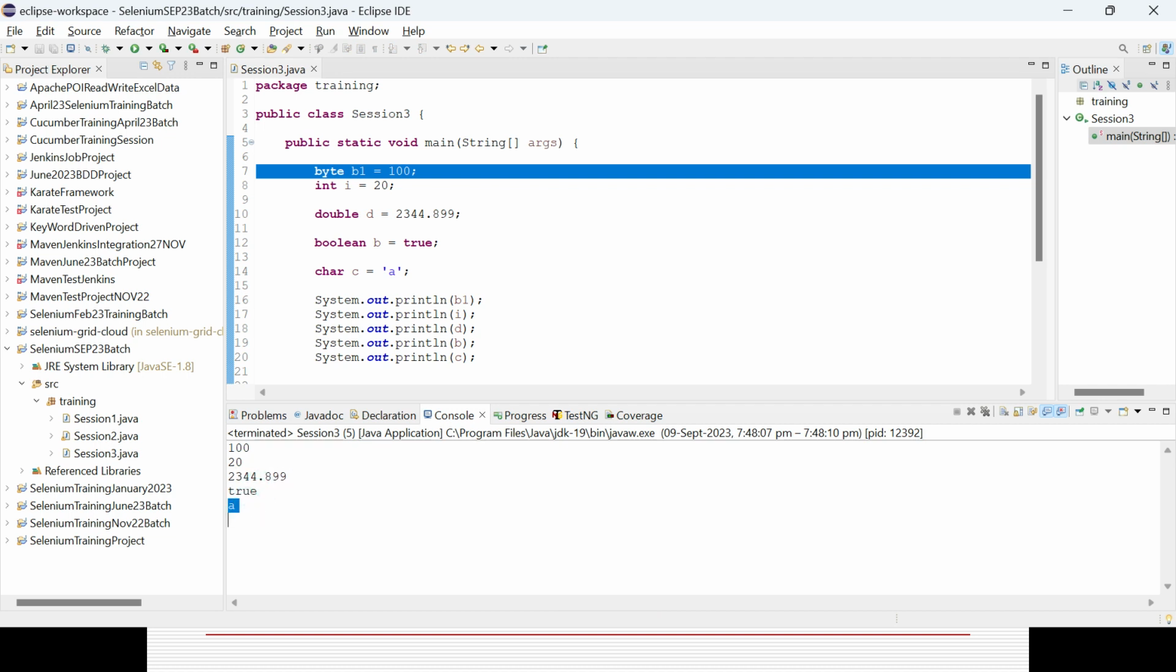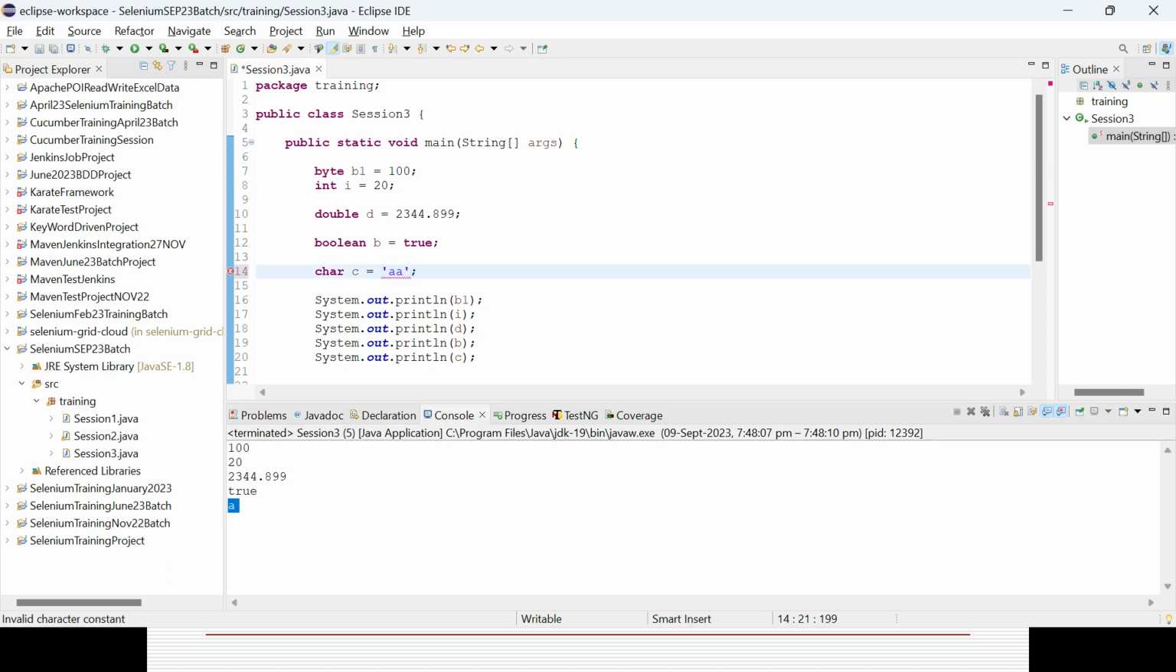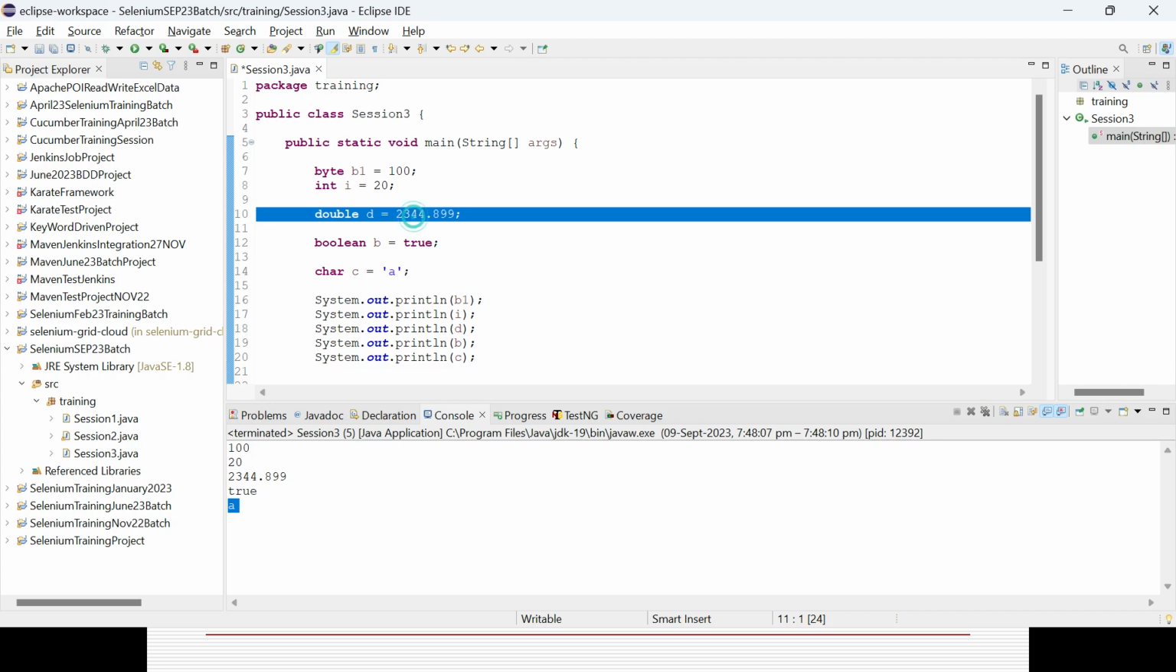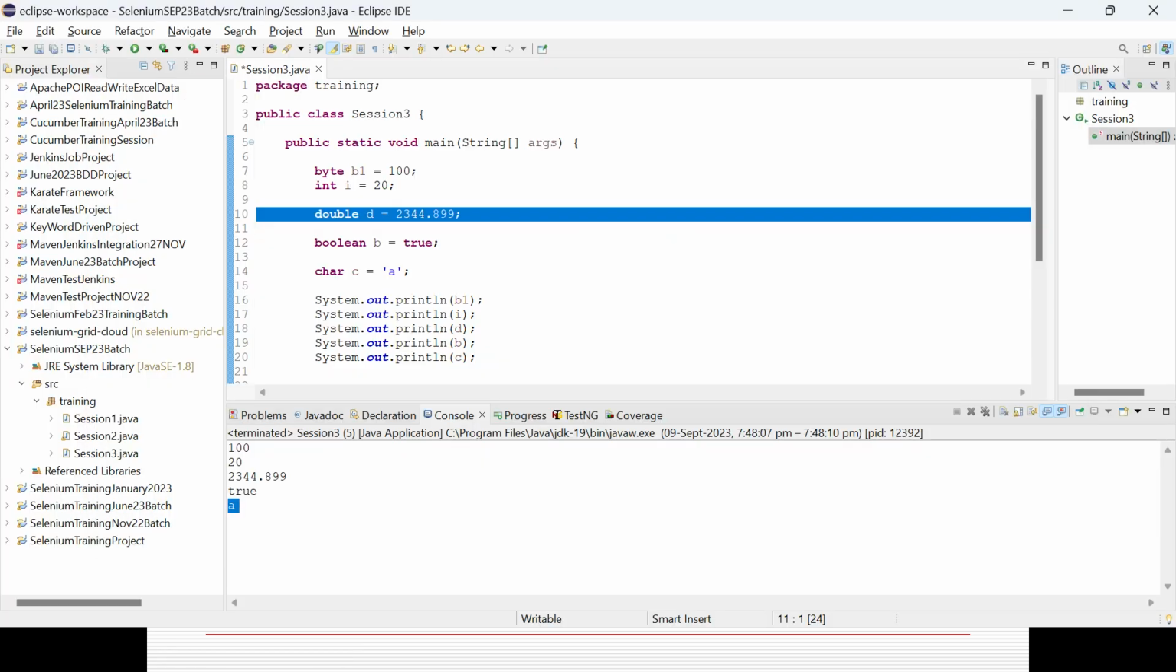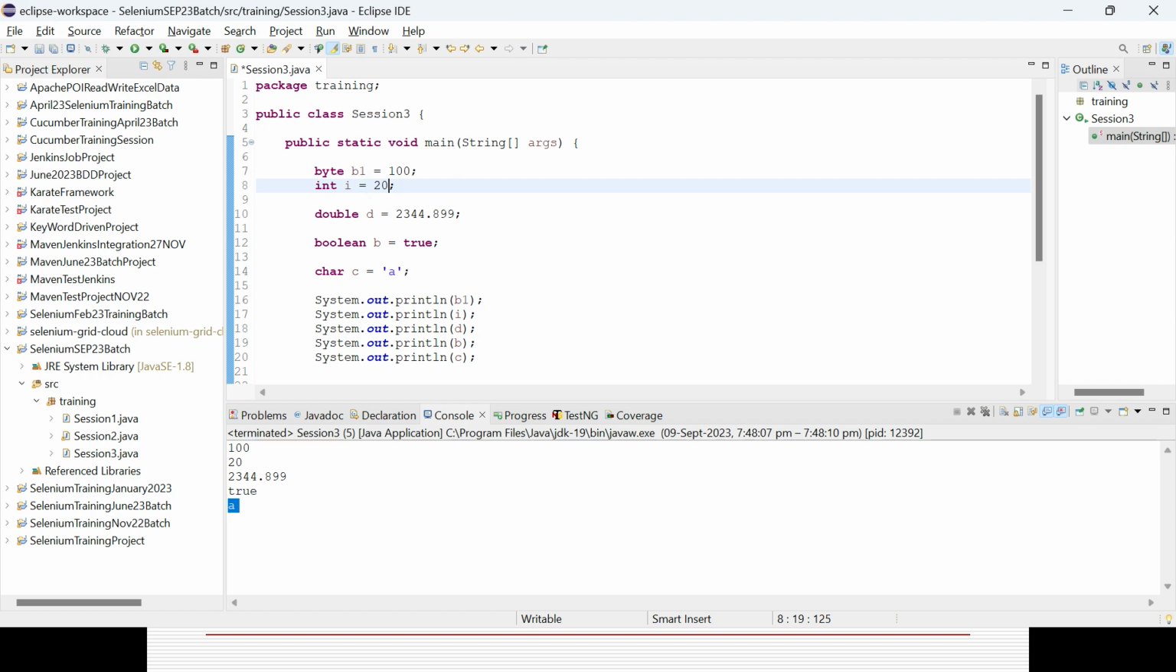Here, in case you want to give anything like AA, character will not take it and will throw an error, because it can only take A to Z, lowercase and uppercase. Boolean will only take true or false; in case you are giving anything else, it will immediately throw the error. Double can take 2 to the power 64, 64 bits, including decimal value. But integer, in case you are giving some decimal value, will it work? No, it will throw the error.